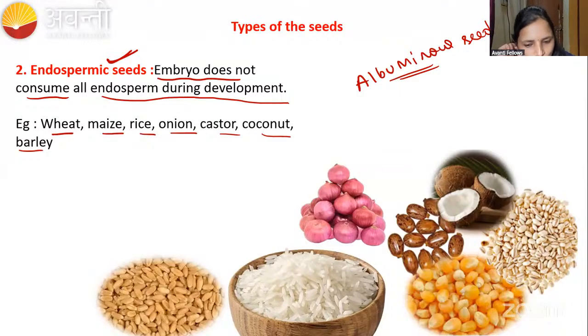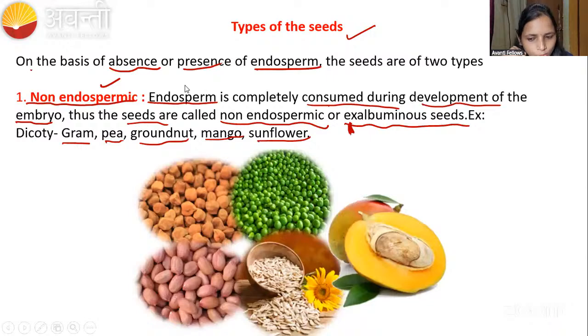Shruti, non-endospermic means the growing embryo eats up all the endosperm. The endosperm will not be present there. Here you can see non-endospermic: the endosperm is completely consumed during the development of the embryo. Once the seed is developed, there is no endosperm. That is called non-endospermic.